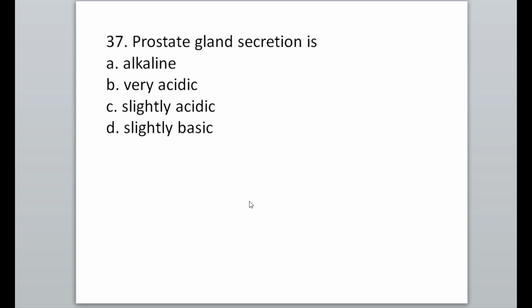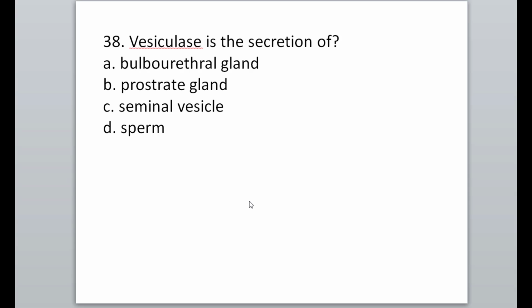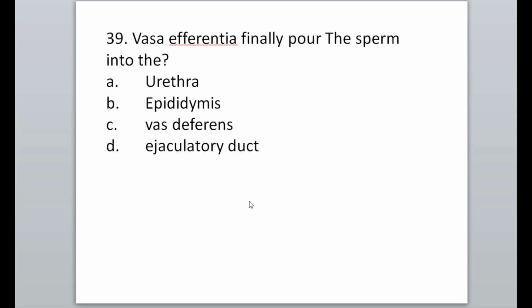Prostate gland secretion is slightly acidic. Vesiculase is the secretion of the seminal vesicle, as we have already discussed.